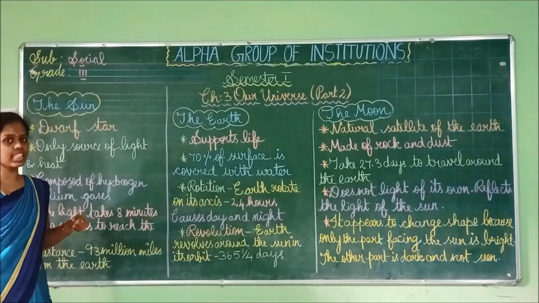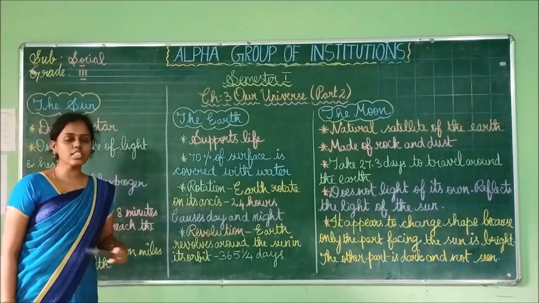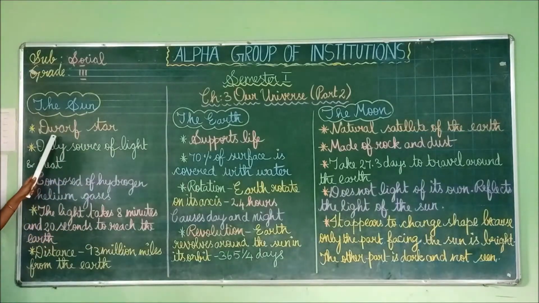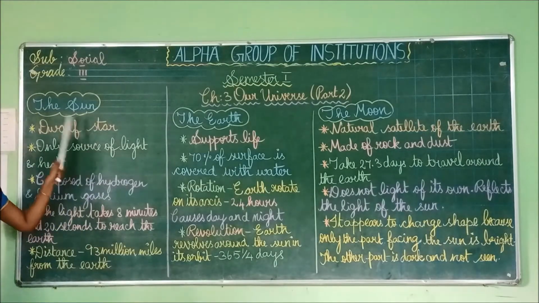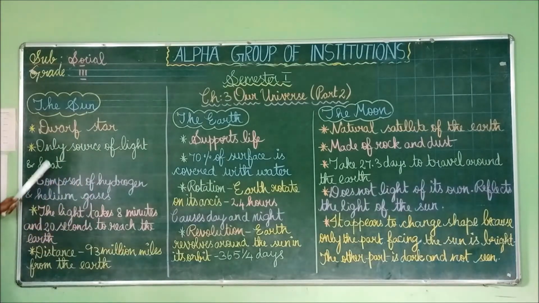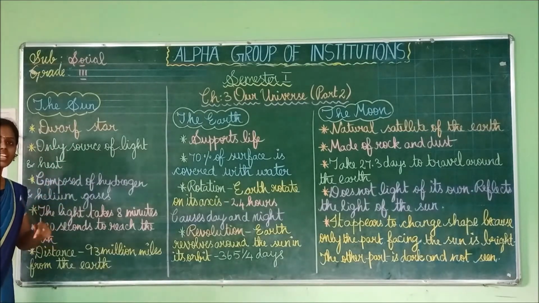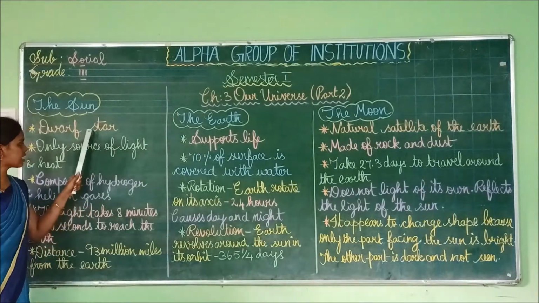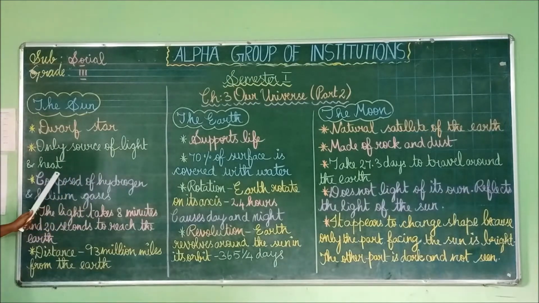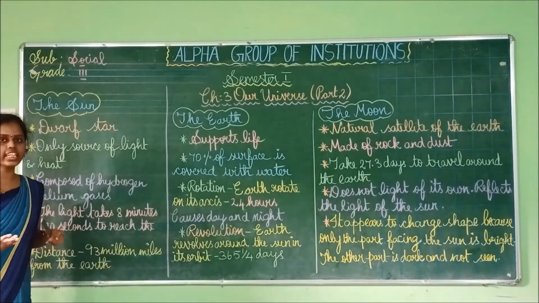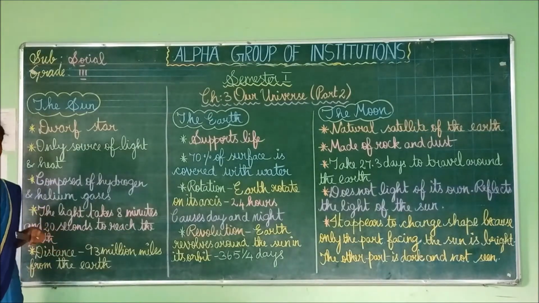In the last class we have seen about the solar system. In the solar system, only the sun is there. The sun is a dwarf star. So the sun is also a star. It is the only source of light and heat. Without the help of the sun we can't get light and heat. It is the only thing that provides light and heat to every part of the universe.